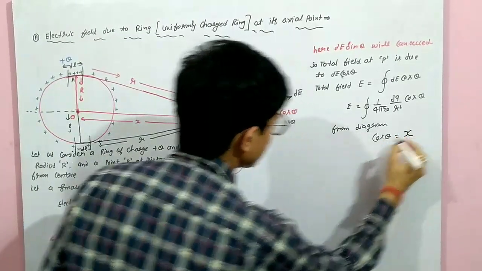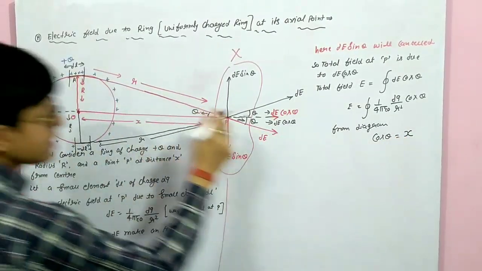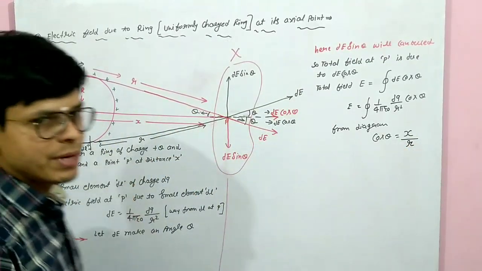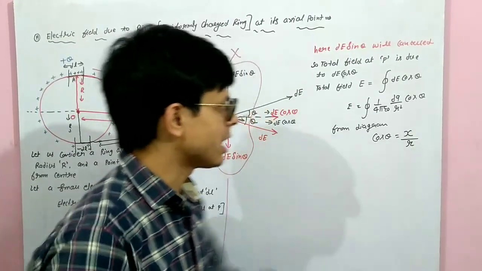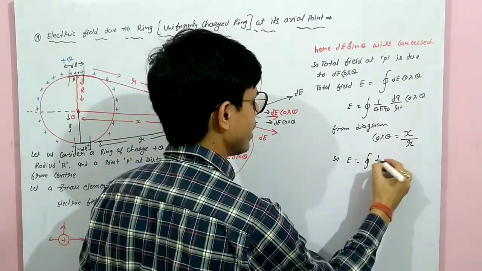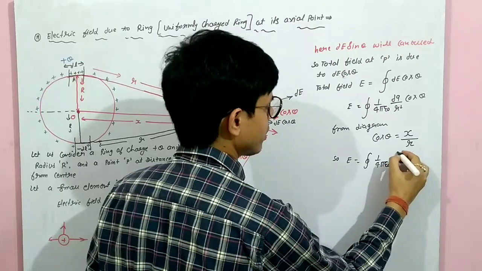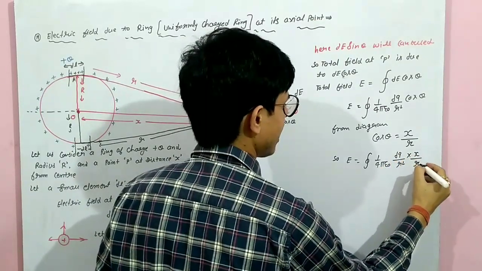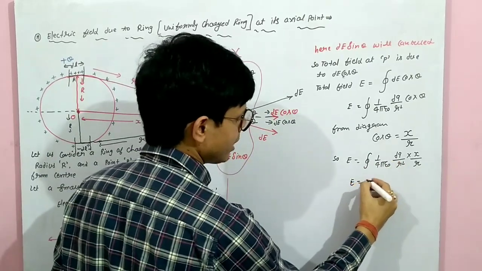Cos theta is base x, hypotenuse is r. So base upon hypotenuse. Hypotenuse is r. So it equals 1/4 pi epsilon naught, dq upon r square, into x upon r.